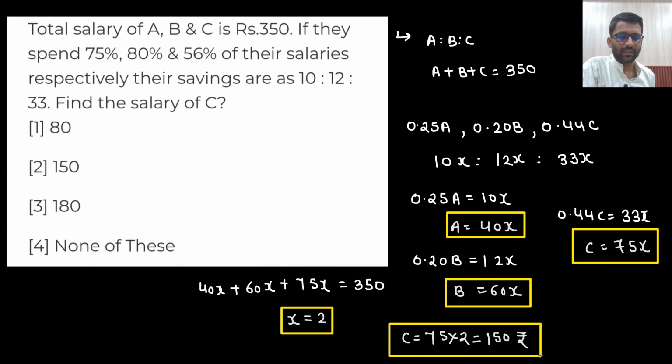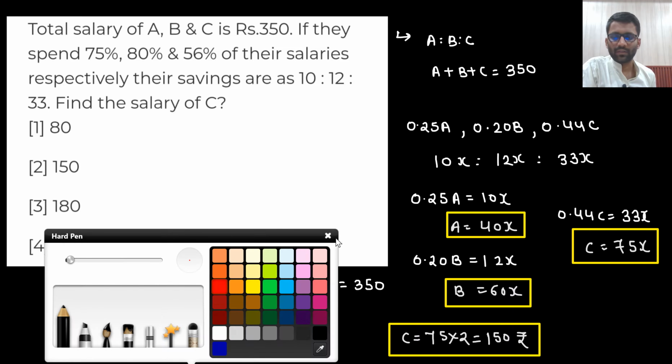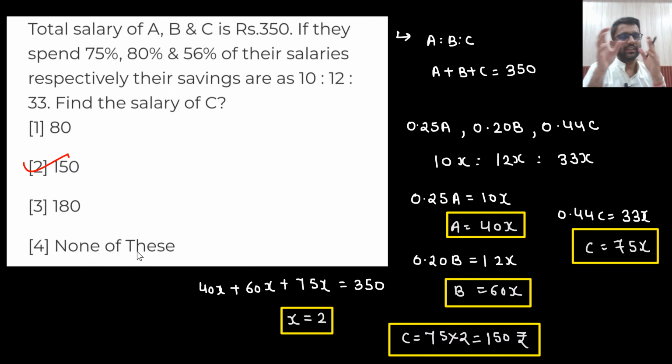Very simple question, very straightforward. First we consider A, B, C were earning A, B, C rupees only. So A plus B plus C is 350. Now they are spending 75%, that means they are saving 0.25A, 0.20B and 0.44C, and their savings are in the ratio 10x, 12x and 33x. So 0.25A is equal to 10x, 0.44C is equal to 33x and 0.20B is equal to 12x, because this is what they are saving. From here we got the values of A, B, C in terms of x. Then we found the value of x, so we got to know the salary of C is 150 rupees.